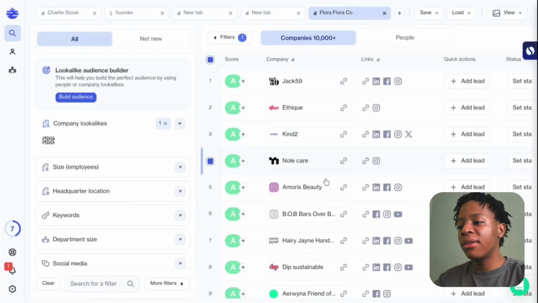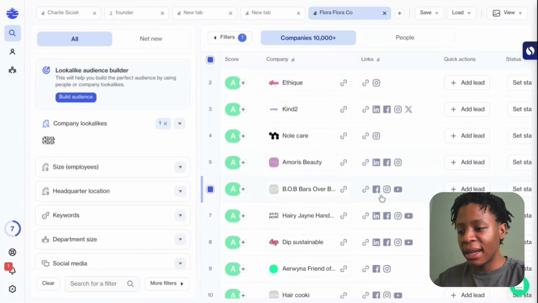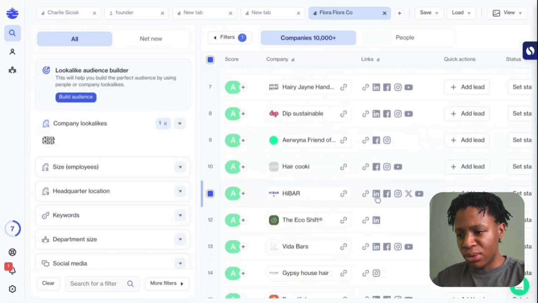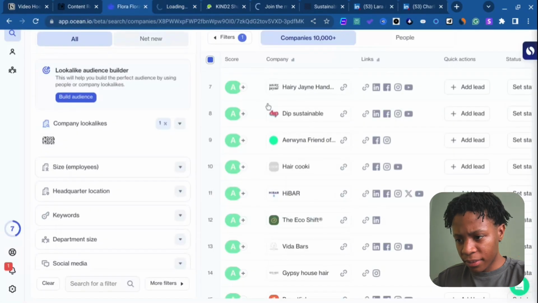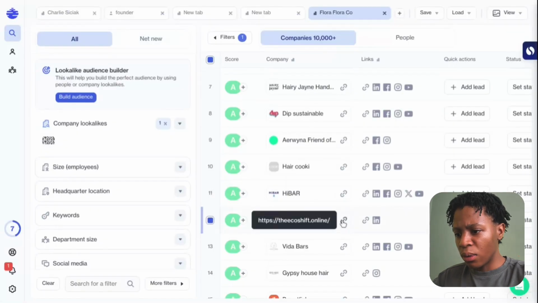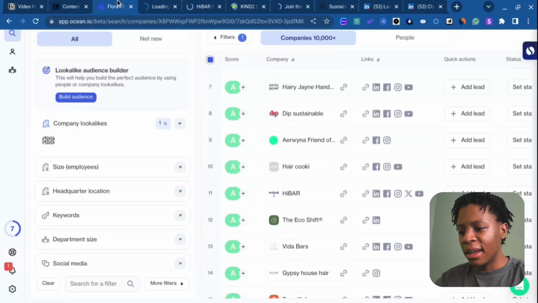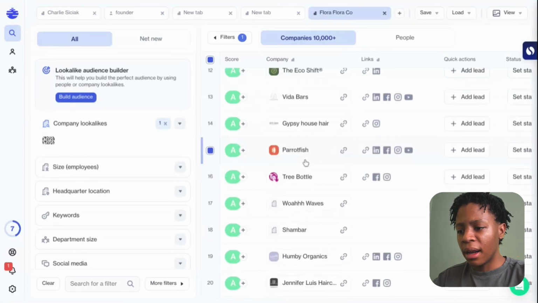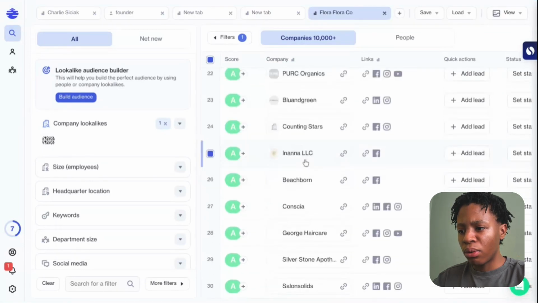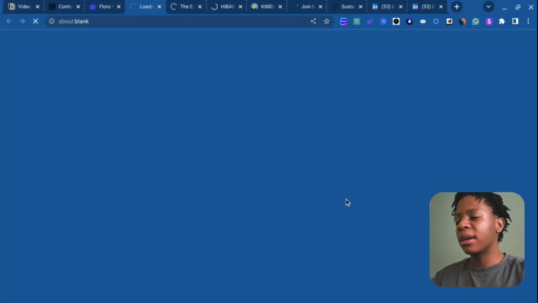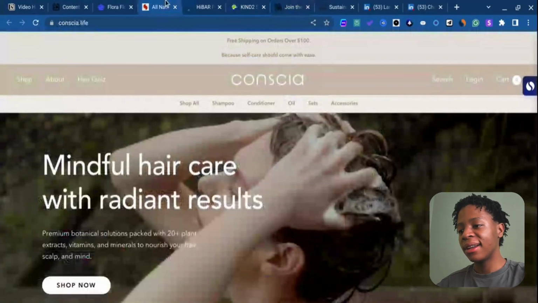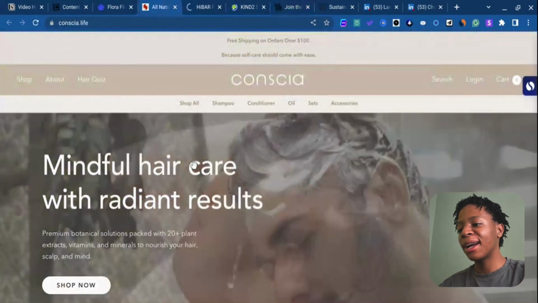Previously they would give you a score out of 100, but in this case they aren't giving us that score. I don't know why that is. So in this case I'm going to go with that one. Did I go with this one? Hopefully. And I'm going to select one last example prospect. I'm going to go with this company right here, right? There we have, ladies and gentlemen, a list of lookalike prospects.